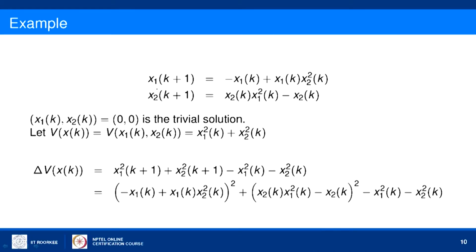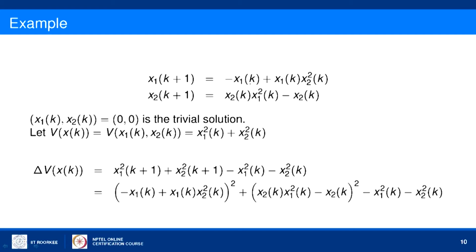Consider the system x1 of k plus 1 equal to minus x1 of k plus x1 of k times x2 square of k, and x2 of k plus 1 is x2 of k times x1 square of k minus x2 of k, for all integer values of k.